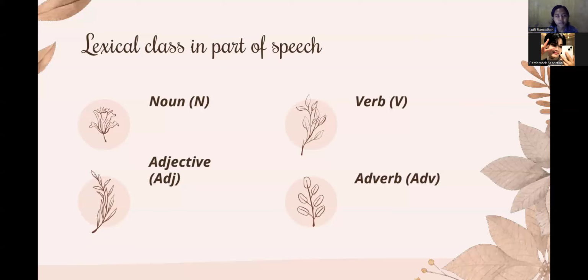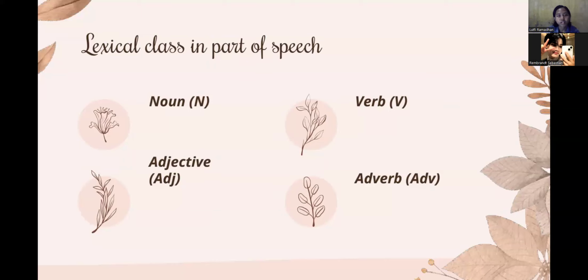The second is verbs. The verbs here are the heads of the verb phrases, and they are the center of the predication, expressing actions, states, or events. They determine the argument structure of a sentence, specifying the number and the type of arguments.